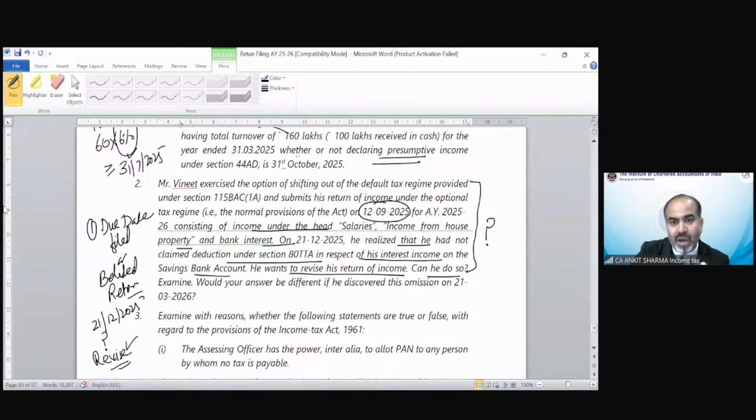Now the question also asks, would your answer be different if he discovered this omission on 21st March 2026? Can he revise his return if he found this mistake on 23rd March 2026? Of course not, because the last date for revision has gone. That was 31st December. So he can file an updated return now. That is a possibility, but he cannot revise the return. Okay.